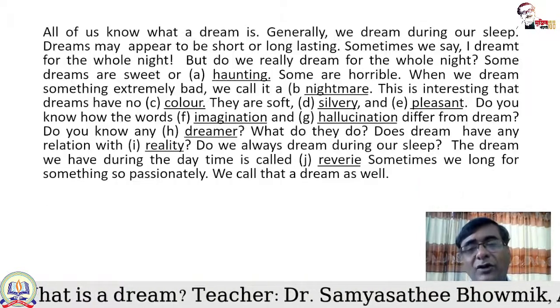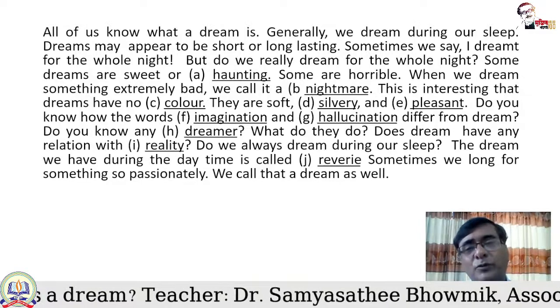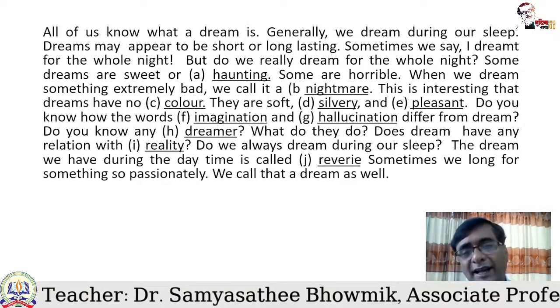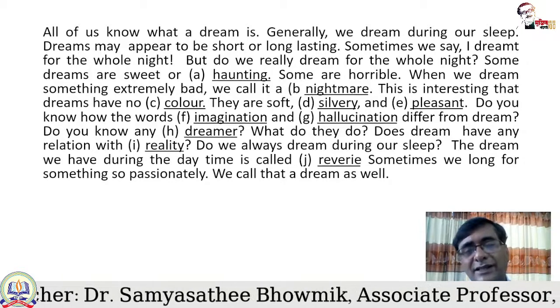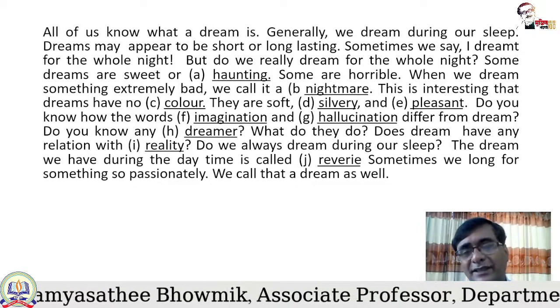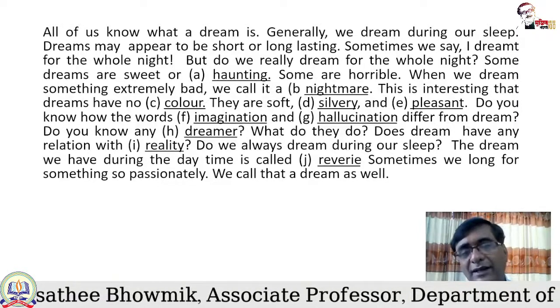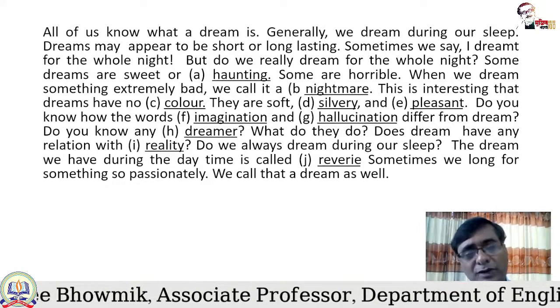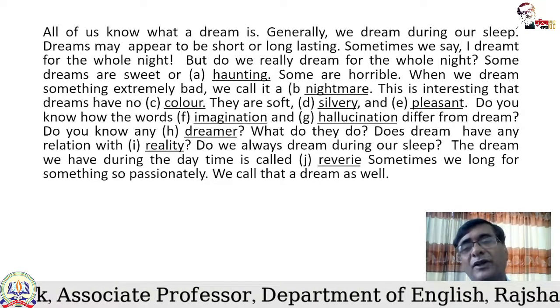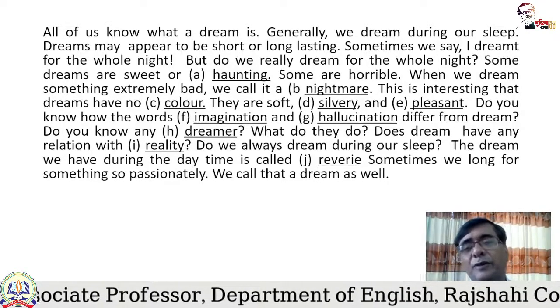But I thought that these are the most appropriate 2 words, that they are soft, silvery, and pleasant. So instead of romantic or shadowy, I have used silvery and pleasant. But I personally feel that those words are also appropriate over here.